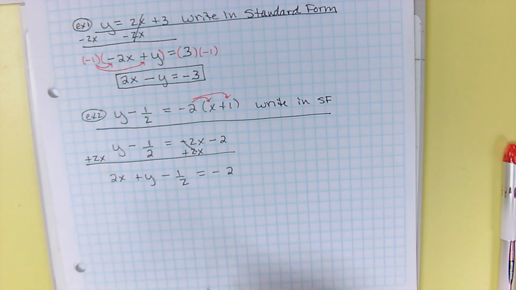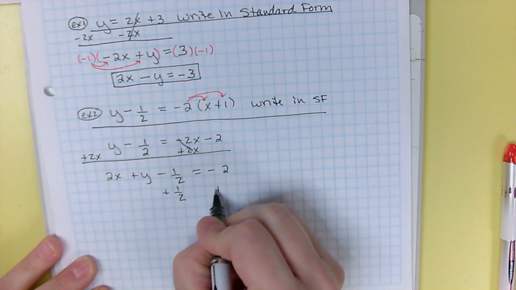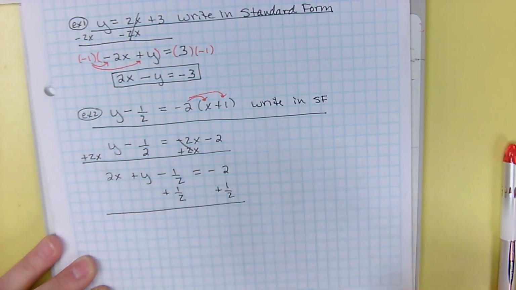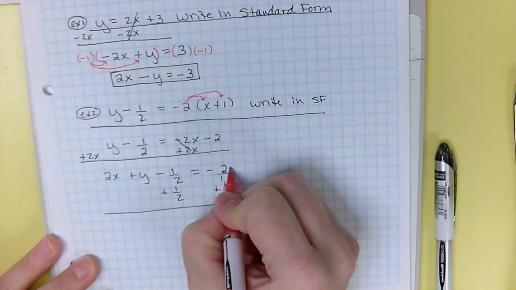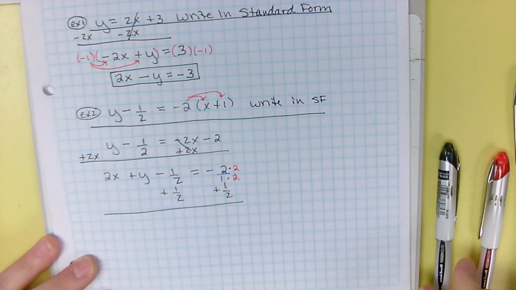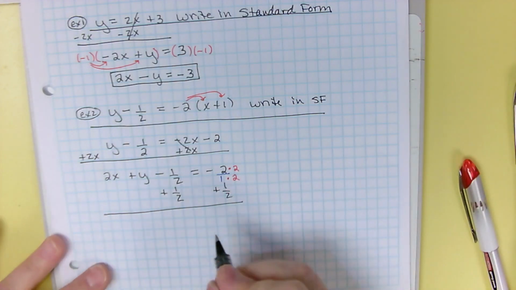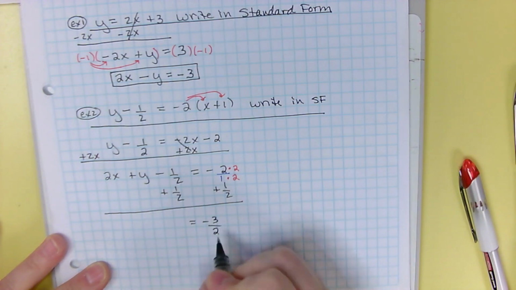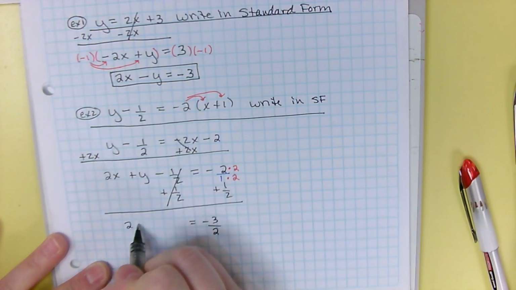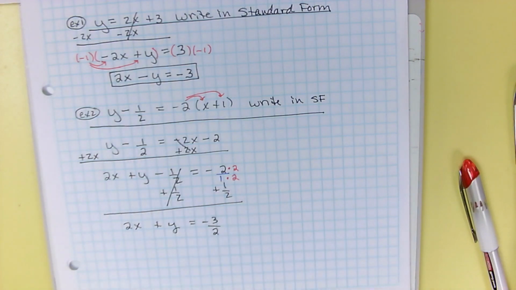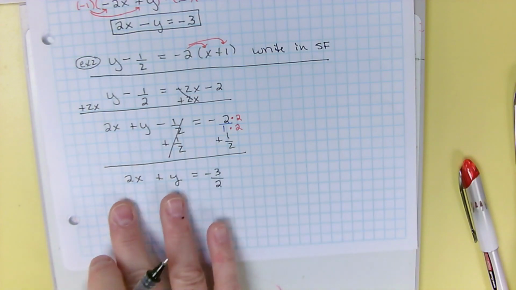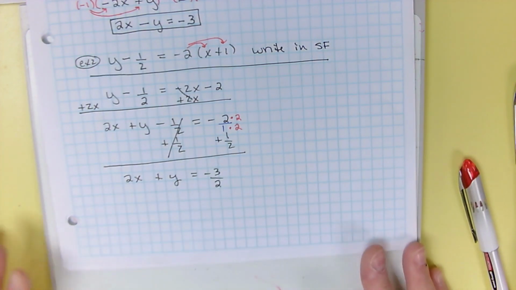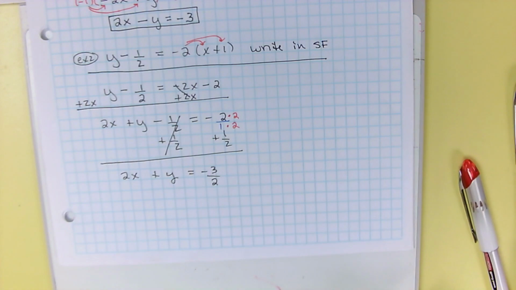Now I'm going to move the number to the right. So I'm going to add a half, add a half. So you've got to put 2 over its invisible 1 and get a common denominator. So multiply by 2 over 2. So -4 plus 1 is -3/2. So I have 2x plus y equals -3/2. So on the good upside, my A and my B terms are whole numbers. That's nice. My A is positive. That's good. But my C term is a fraction, and you cannot have any fractions in this form.